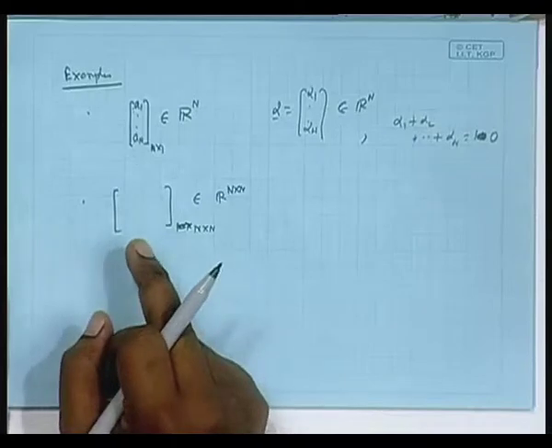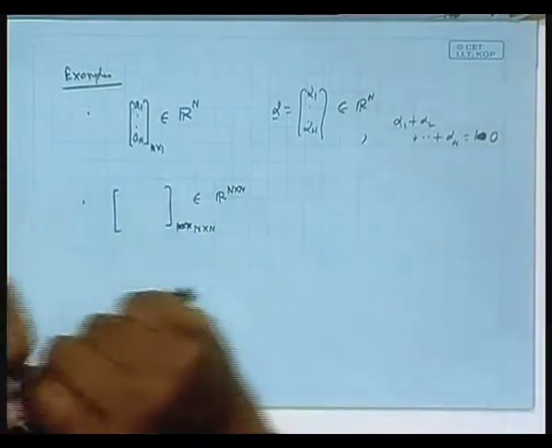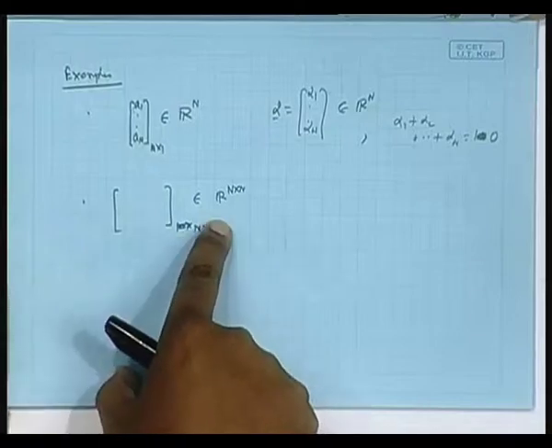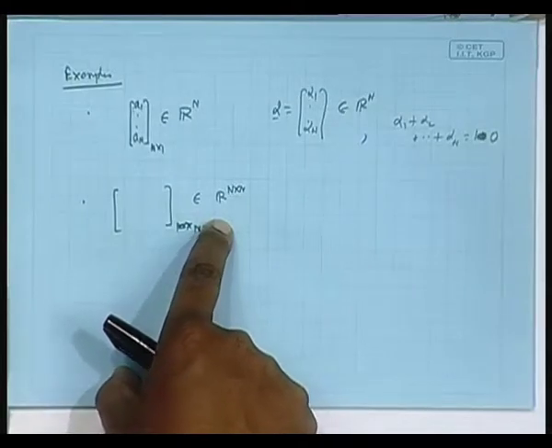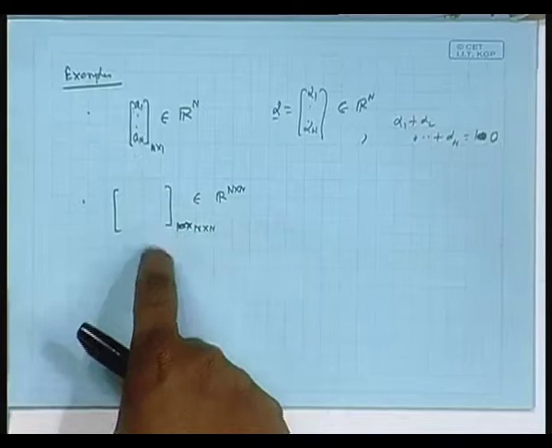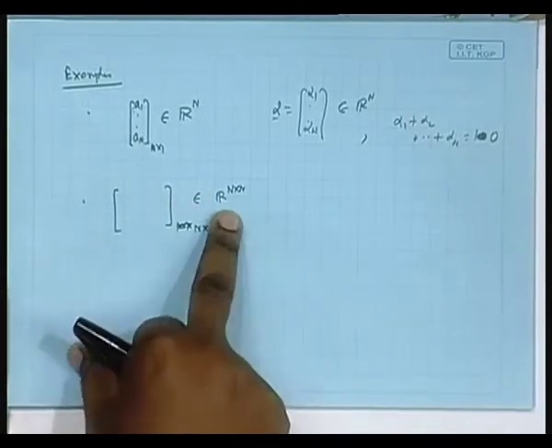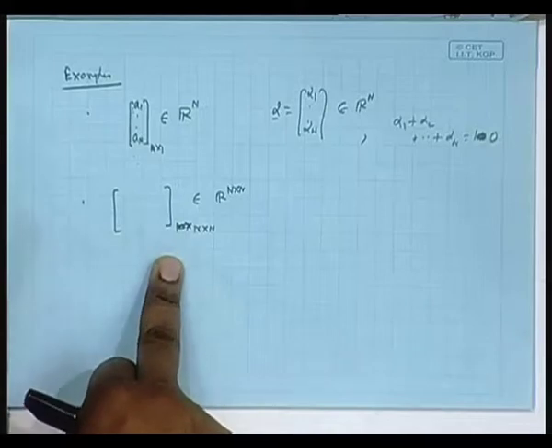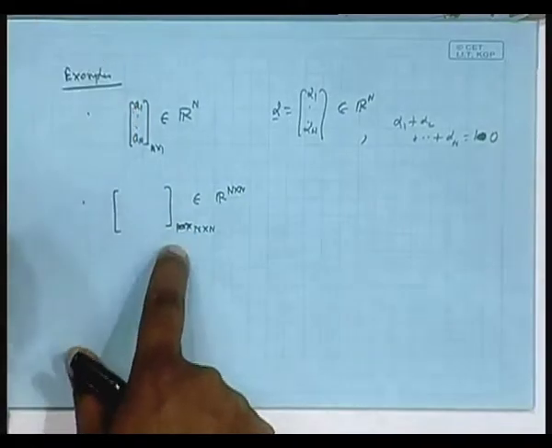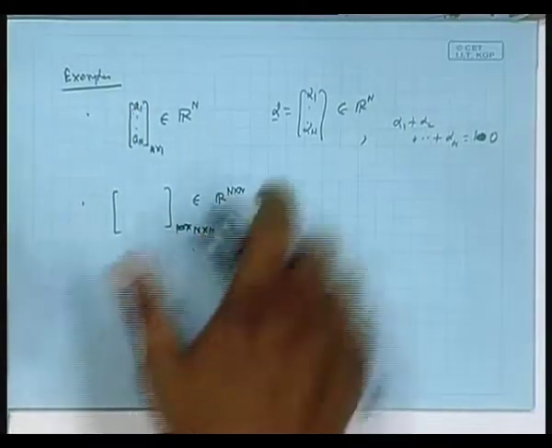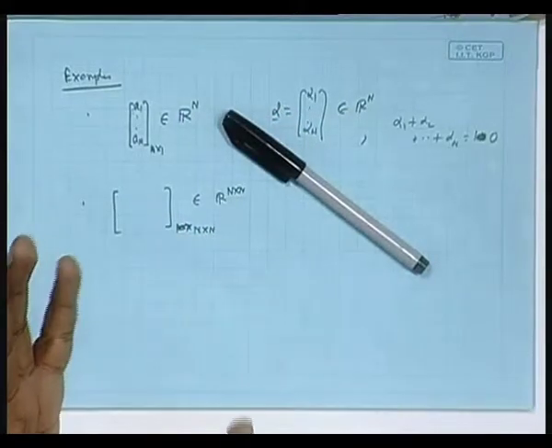There, if you consider, say, all matrices which are diagonal, then that is a subset of this, but it is not only a subset, it will be a subspace. If you consider the set of all diagonal matrices, that set is a subset of this, I agree, because a diagonal matrix of this size also is a matrix of size n cross n, is it not? A diagonal matrix of this size is also part of this vector space. But if you only pick up these diagonal matrices and form a set, that is a subset where you are picking up a special kind of n cross n matrices. So, that is a subset, but my claim is that it is also a subspace.